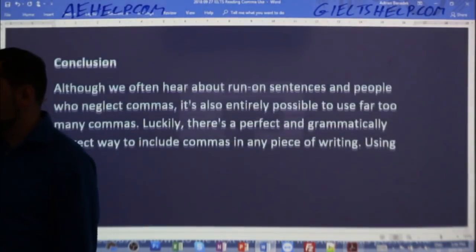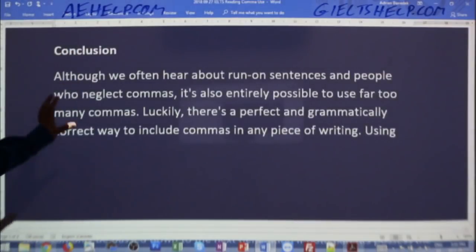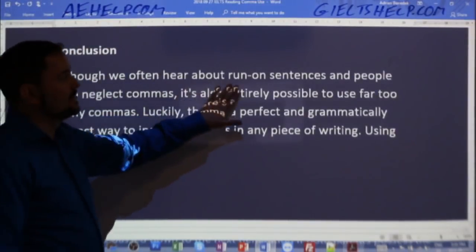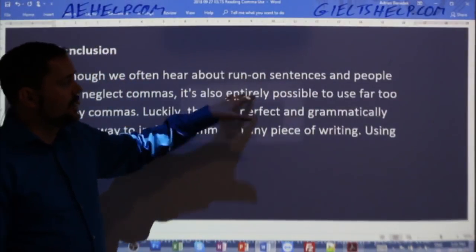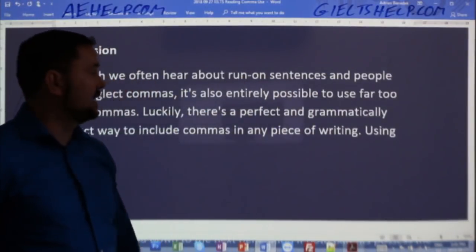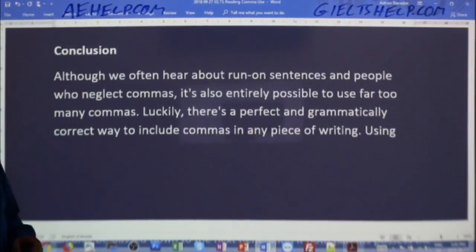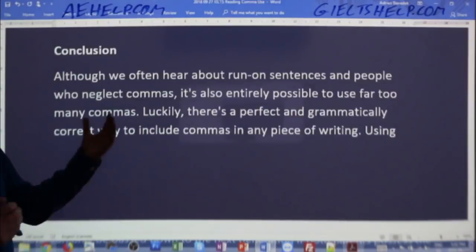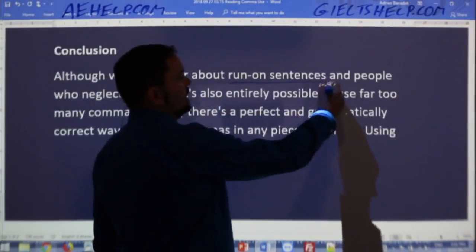Here's a little conclusion that I'd like to go through with you. So although we often hear about run-on sentences, students, there's 2 kind of big mistakes in writing that can happen. It's common among young learners of English or among international learners of English and even a lot of native speakers who are adults. One is run-on sentences.